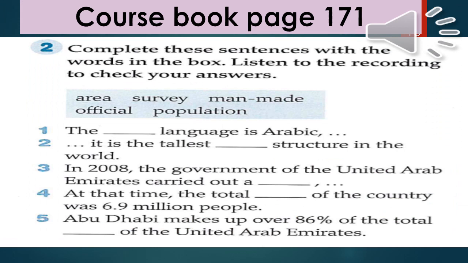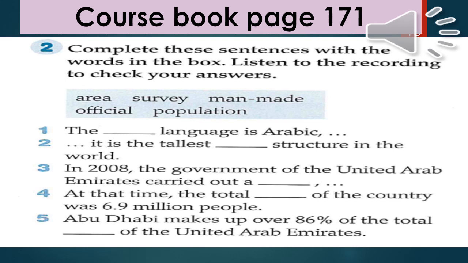Let's go on. We need now to go back again to the course book, page 171, exercise number 2. Here, girls, you have some words in the list. Area means a place. Survey, to get information about something or someone. Man-made, it is not natural. People made this thing. Official, it means formal, everyone uses it. Population, the number of people who live in a place.